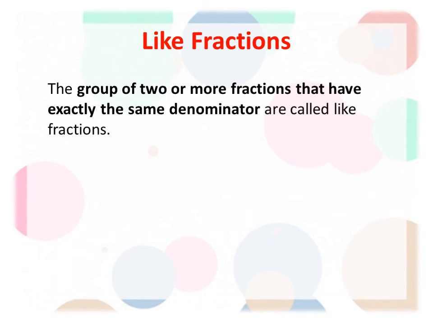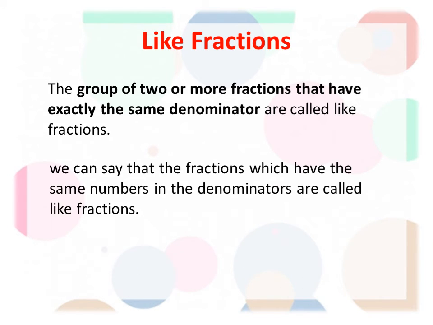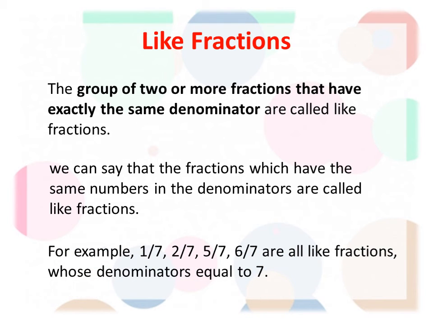Like fractions. A group of 2 or more fractions that have exactly the same denominator. If the denominators are the same, equal, we call those fractions like fractions. We can say that fractions which have the same number in the denominators are called like fractions. Here you can see the example: 7 is the denominator. They are equal, so we call these fractions like fractions.